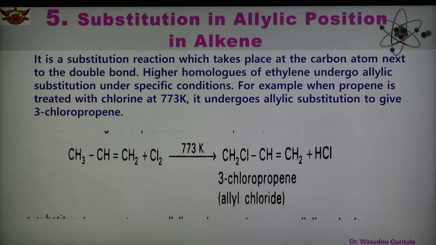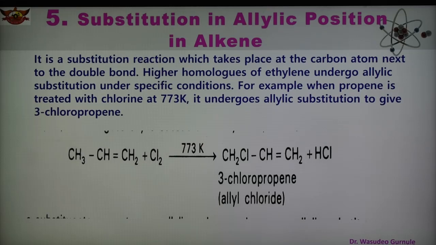Substitution reaction है which takes place at the carbon atom next to the double bond. जो double bond होते हैं दो कार्बन के बीच में, उनके जो double bond है उसके बाजू में जो कार्बन है वहाँ पे substitution होगा. That is, higher homologues of ethylene undergo allylic substitution under specific conditions.